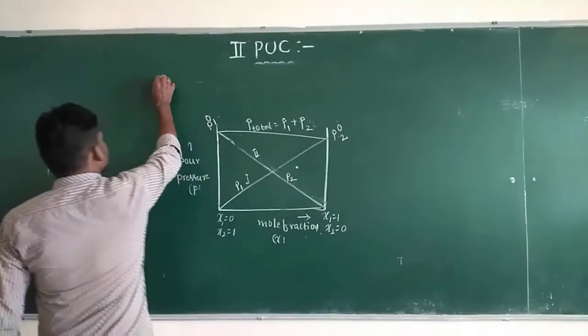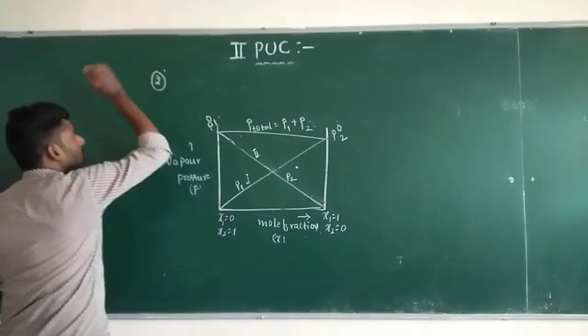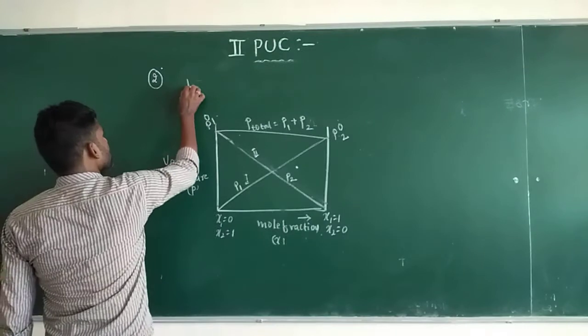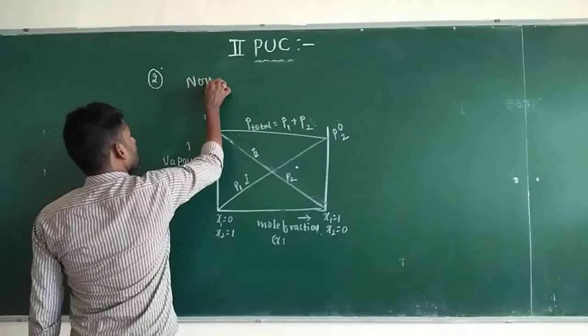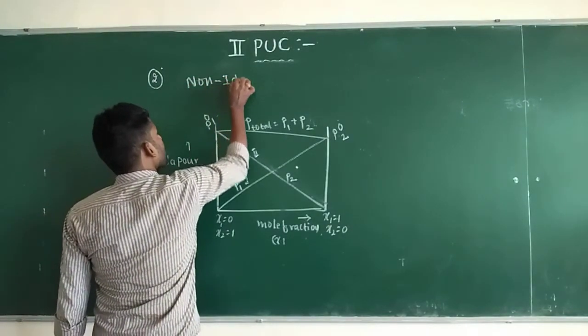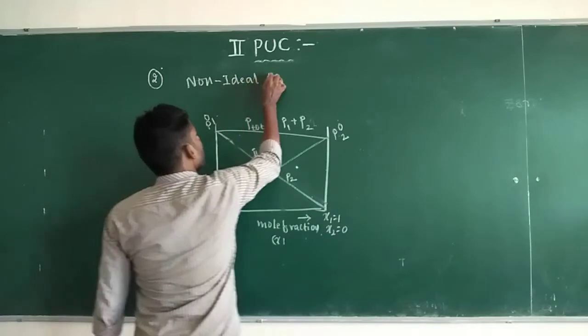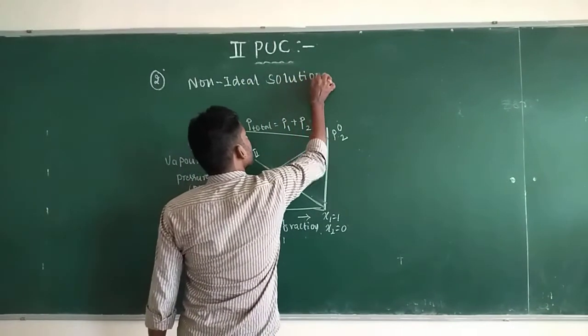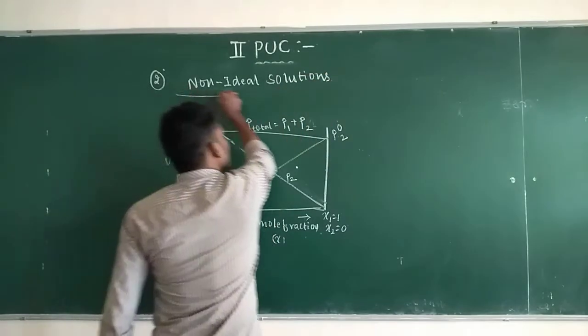Next, the second type of liquid binary solutions is non-ideal liquid binary solutions, or simply non-ideal solutions.